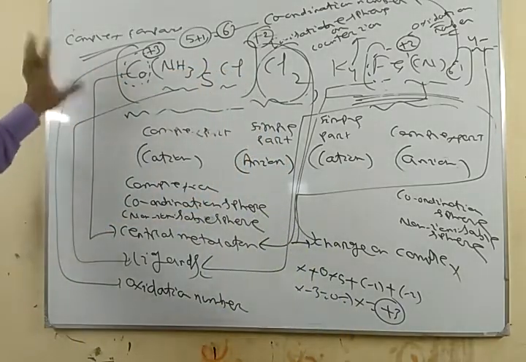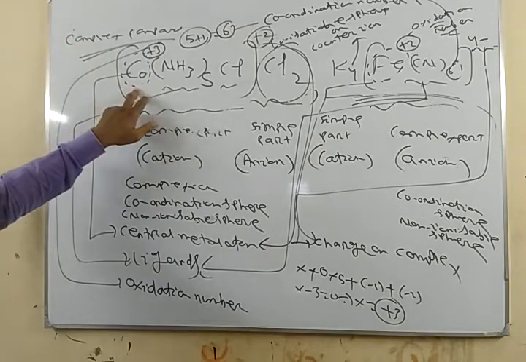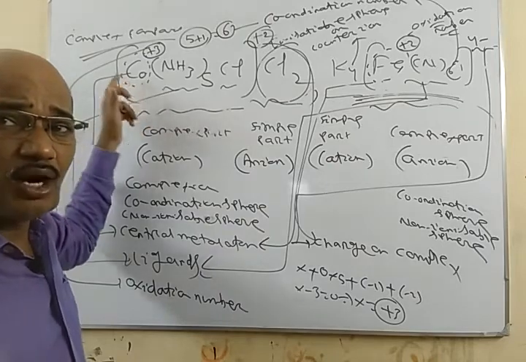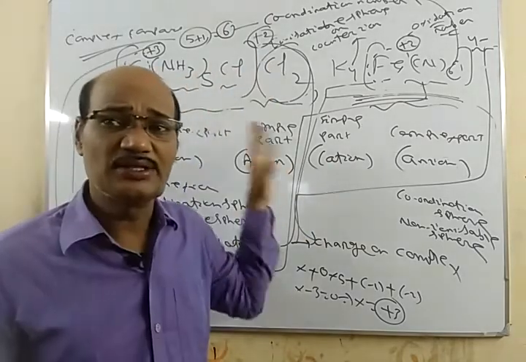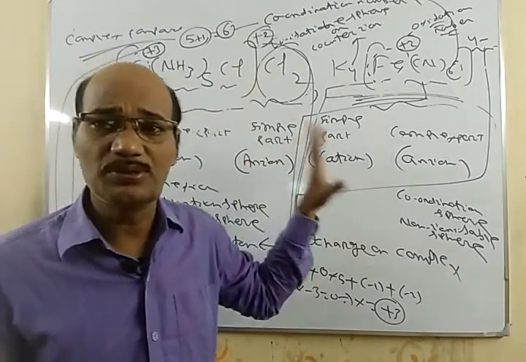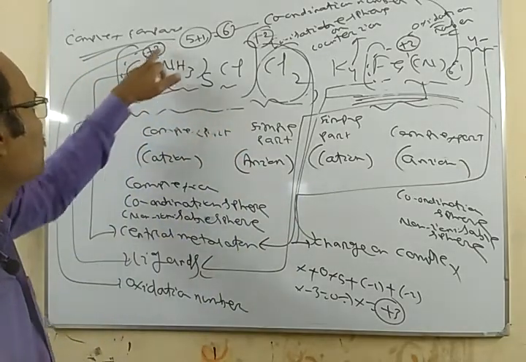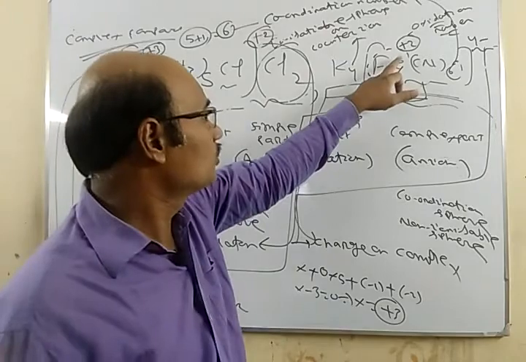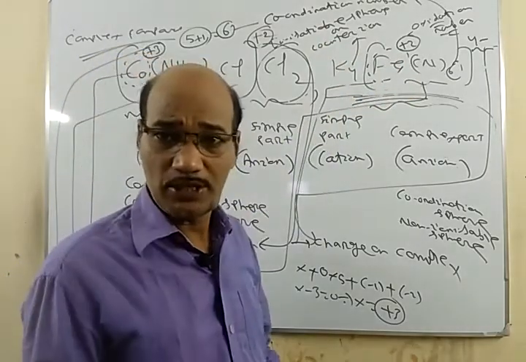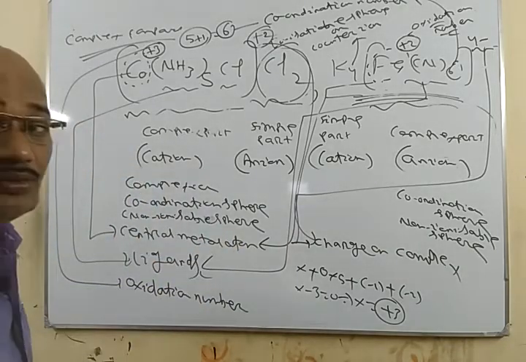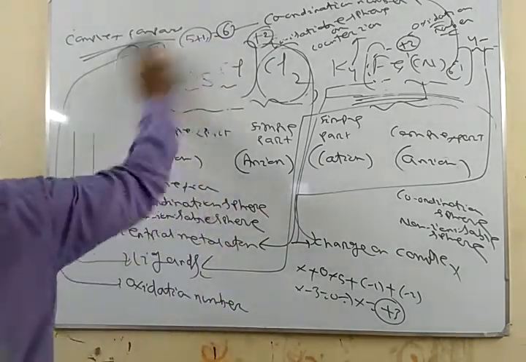Each central metal atom has a residual charge when all ligands are removed as ions, and that is called the oxidation number of the central metal atom. So here +3 is the oxidation state of Co and +2 is the oxidation state of Fe. So this is about the different parts of this complex. Now let us see about different kinds of ligands.